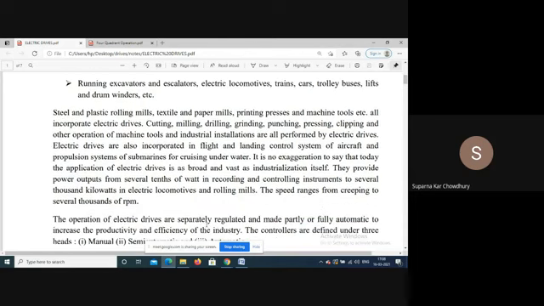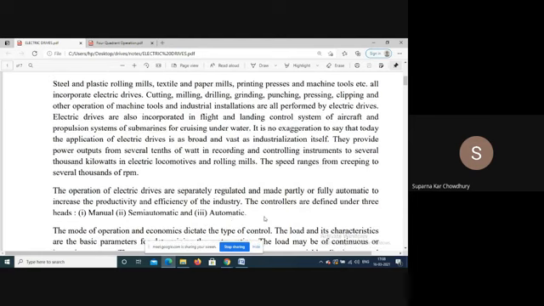Now, different applications have different requirements, so the motor selected should be suitable for that particular application.